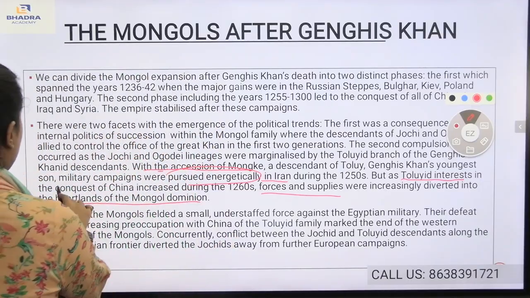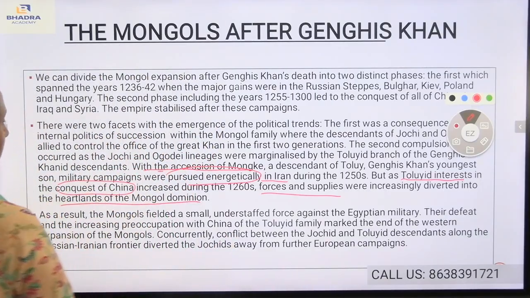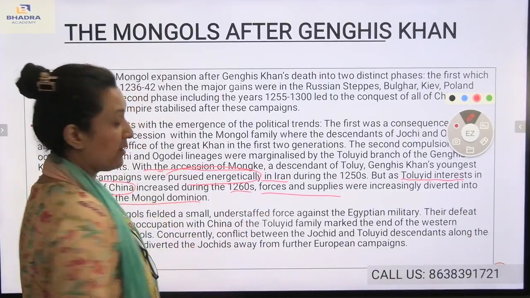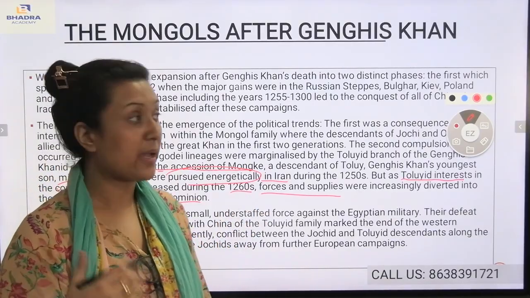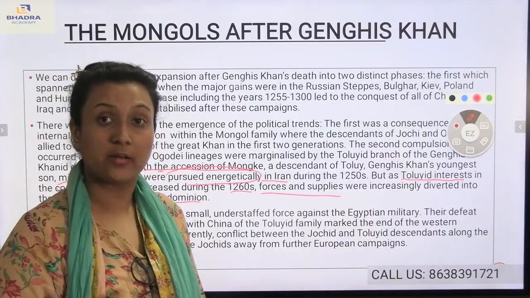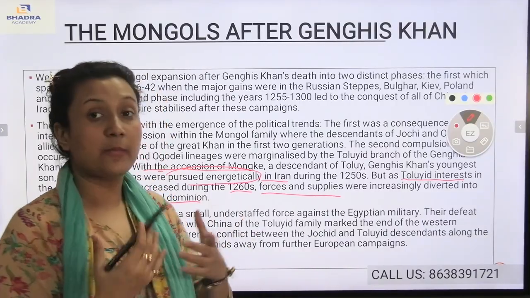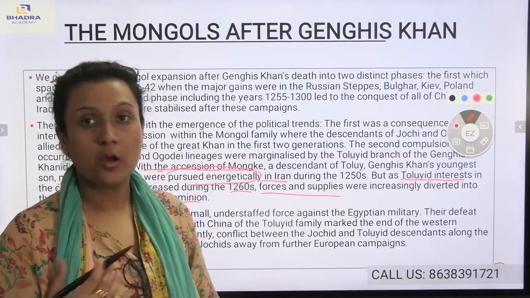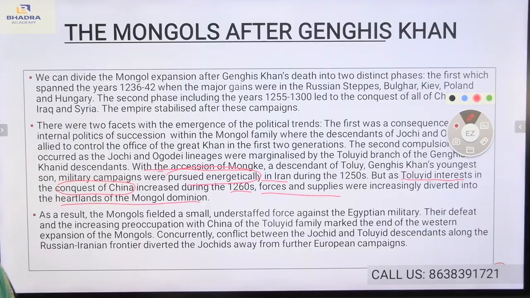You see, they had annexed China. They came into the conquest of China during the year 1260. So, as a result, the forces and supplies were being divided, and on the other hand, their resources were being diverted to the heartlands of the Mongolian dynasty. As a result, the Mongols fielded a small, understaffed force against the Egyptian military.